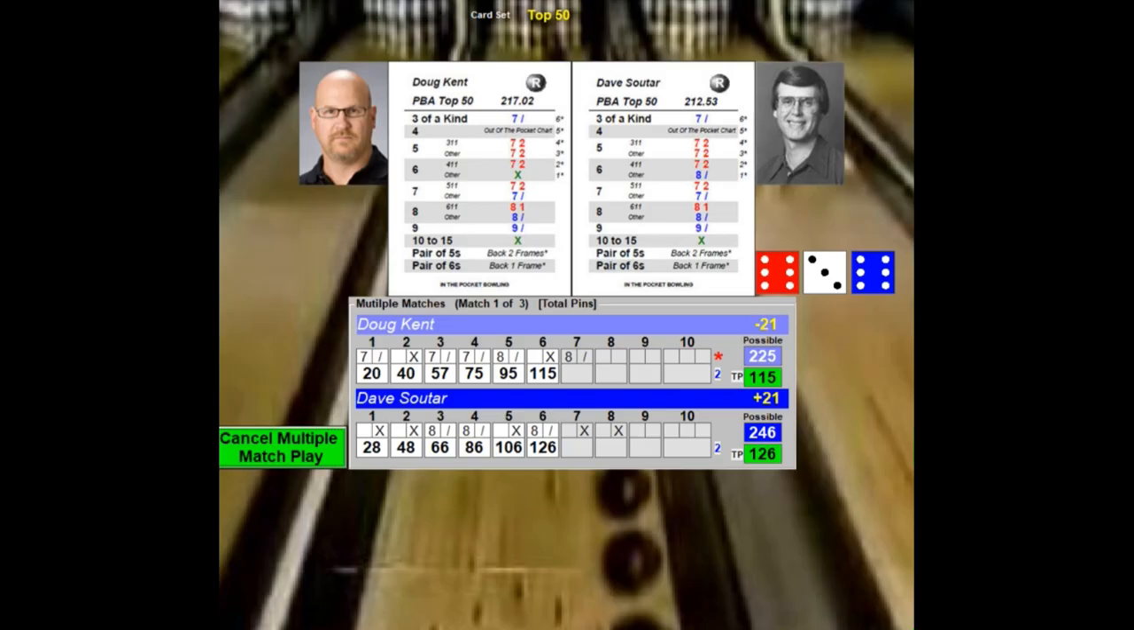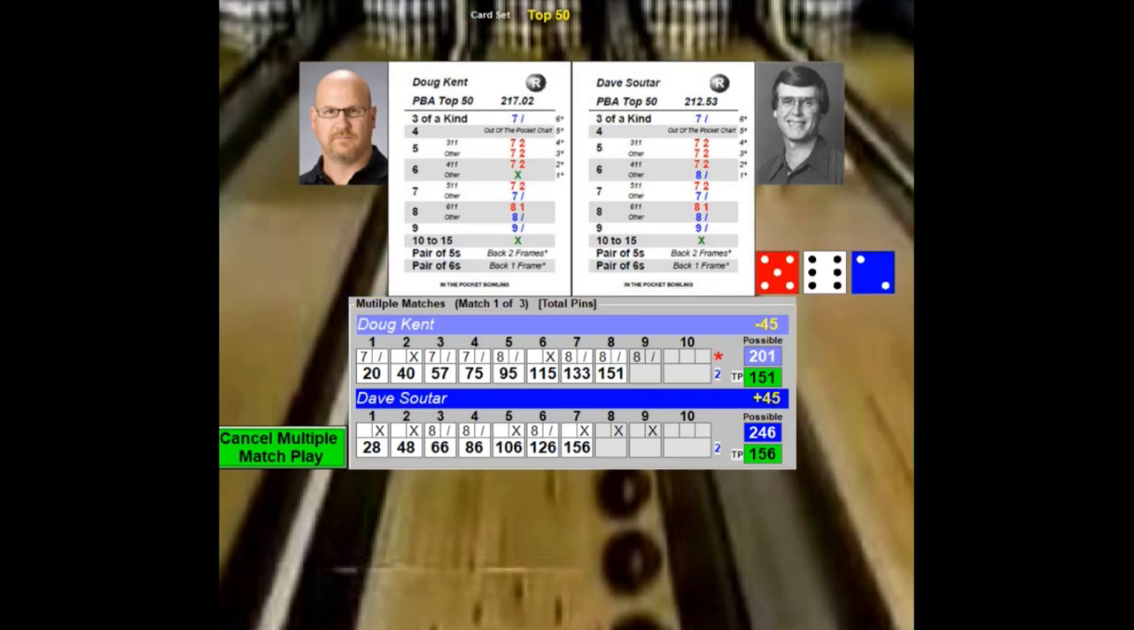8. He throws a 6-3-6. That's a strike. Kent throws a 6-6-2. That would be a strike. 14, but pair of sixes, you go back a frame, so that's his 7th frame score. 9. Throws a 3-5-5 for 13, but that's back 2 frames.